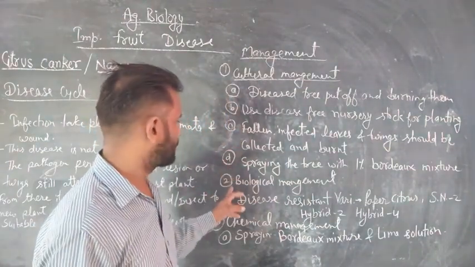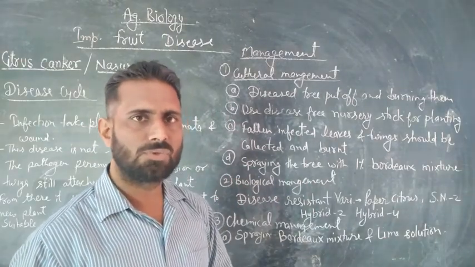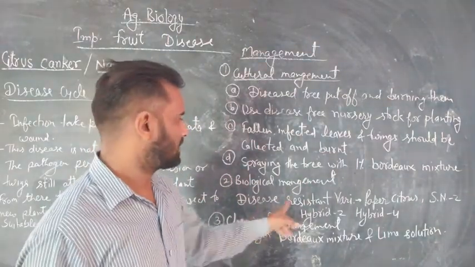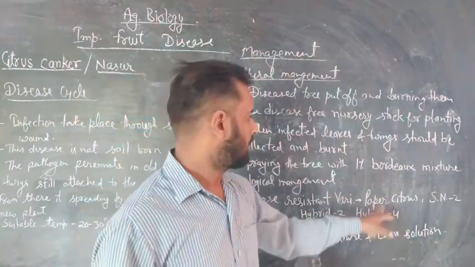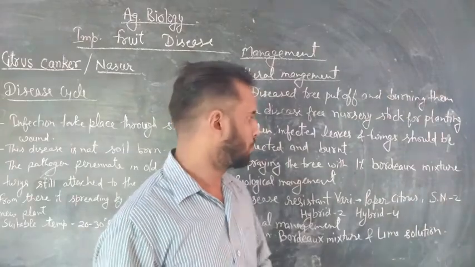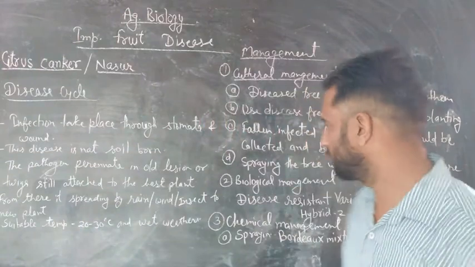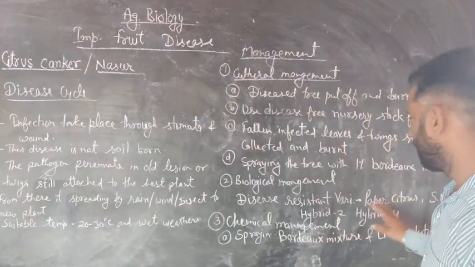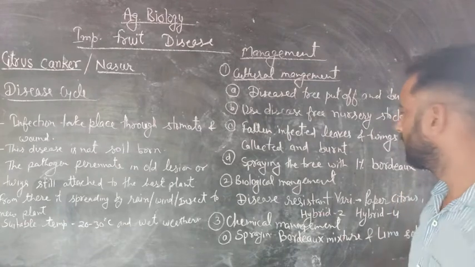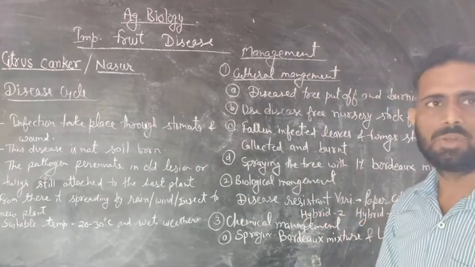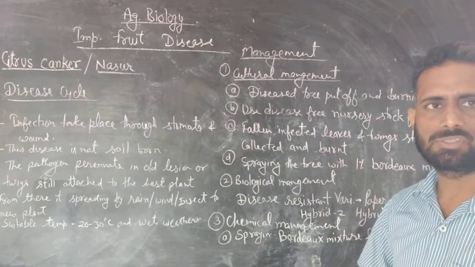Next we talk about the biological method. In this method we should use disease resistant varieties of citrus plant like Paper Citrus, SN2, Hybrid 2 and Hybrid 4. These are disease resistant varieties of citrus which we can use to control and eradicate this disease.